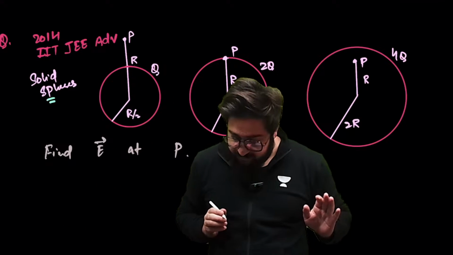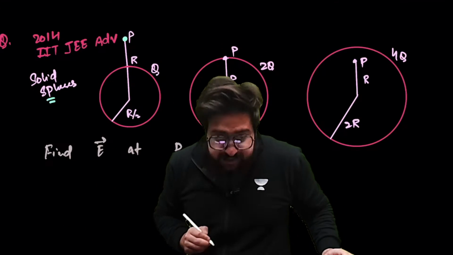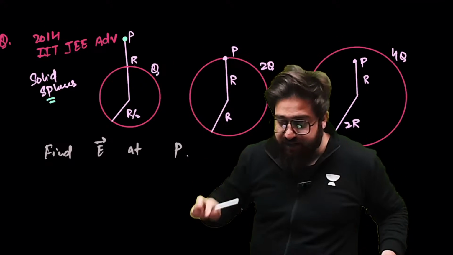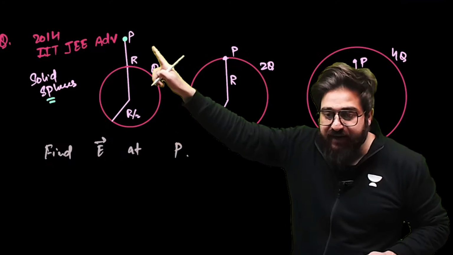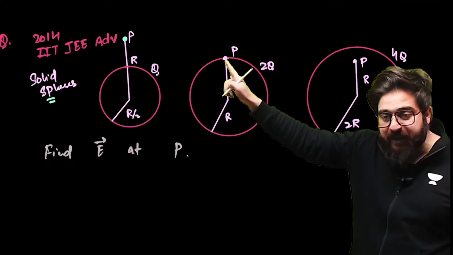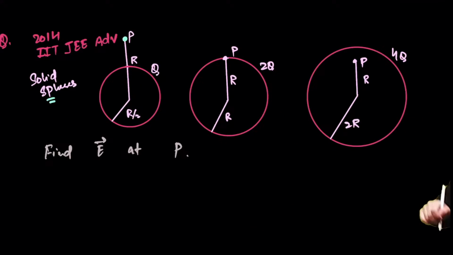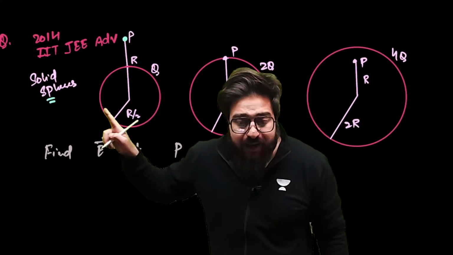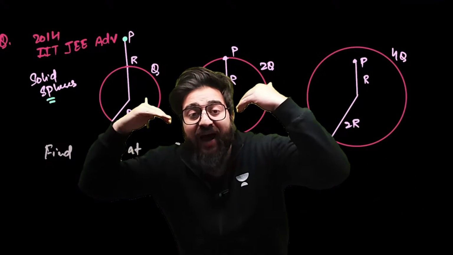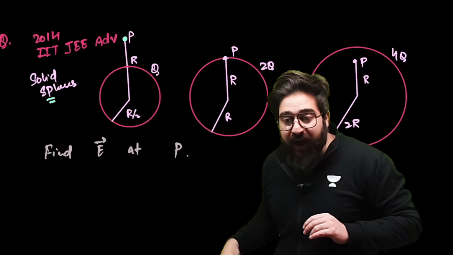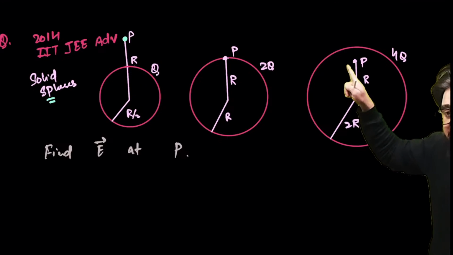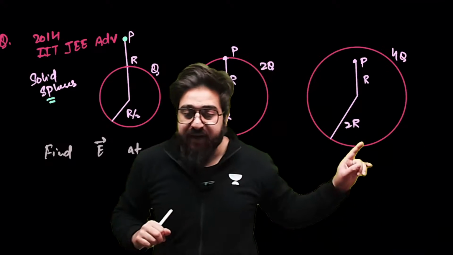Now, my dear friends, we are taking a point A which is at r distance. We have to find the electric field in this case at r distance, at this point P. In this case also, we have to find the electric field at point P. Now, when it comes to this one, sir, the point P is at r distance and r distance will lie outside this particular sphere. And in this case, r distance will lie at the surface. And in this case, r distance will lie inside. Why? Because this is a bigger sphere.